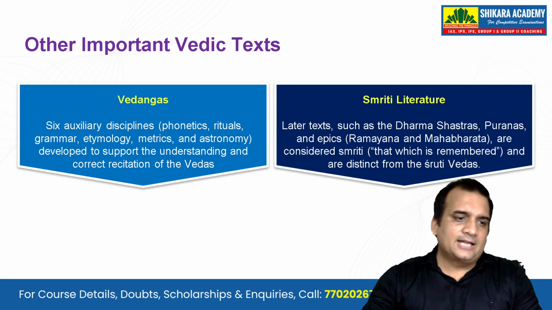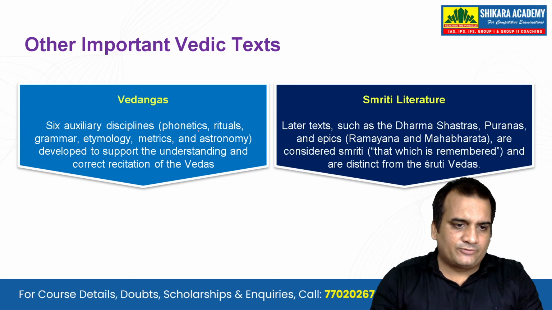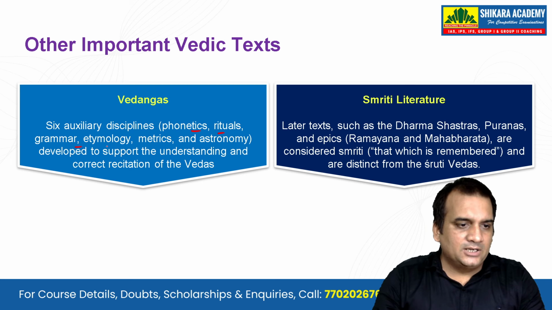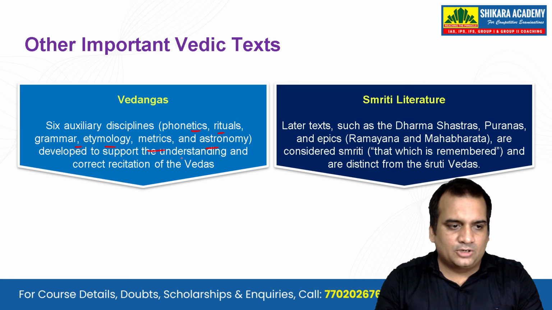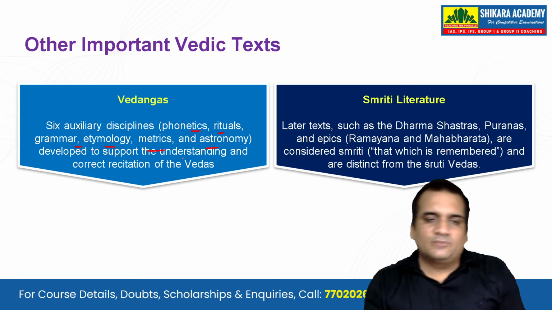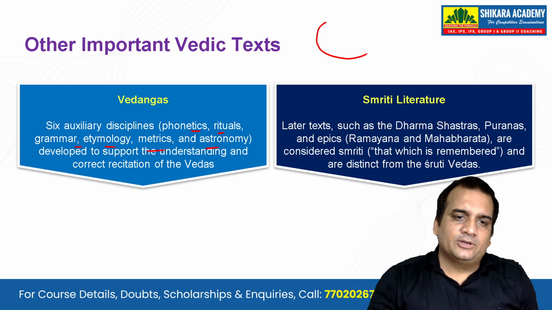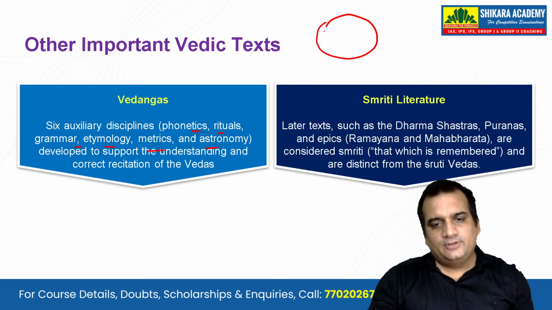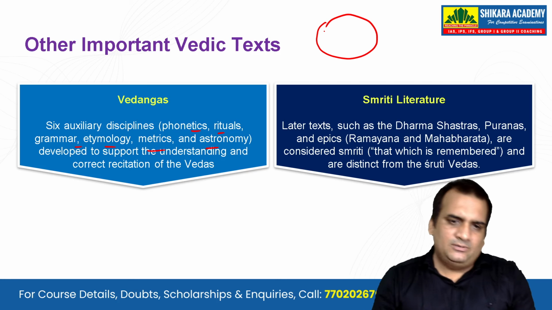What is Vedanga? Six auxiliary disciplines, that is phonetics, rituals, grammar, etymology, metrics and astronomy, developed to support the understanding and correct recitation of the Vedas. So if you remember that circle, the flow chart, we'll be seeing that. There this Vedanga will be very clear to you.